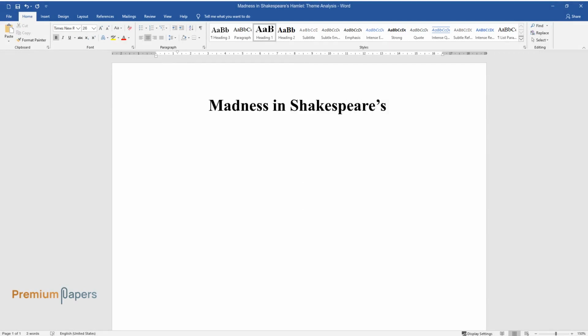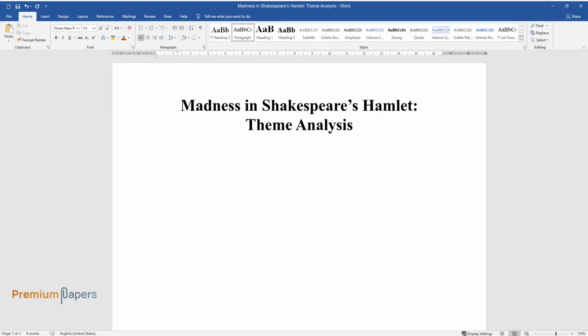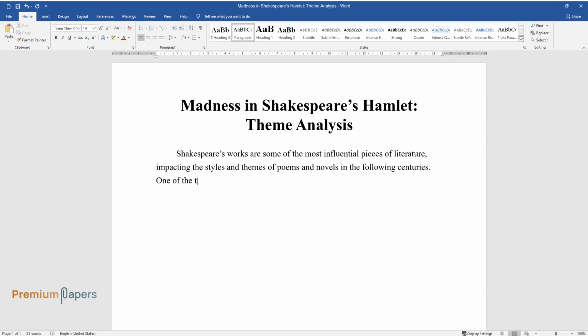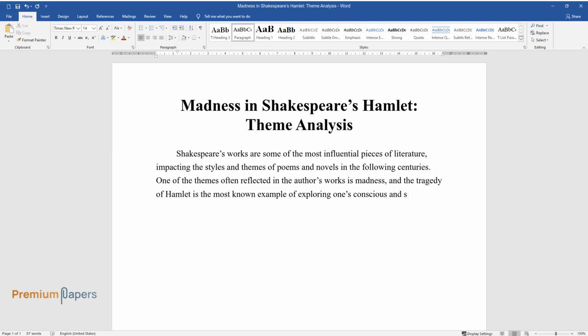Madness in Shakespeare's Hamlet, theme analysis. Shakespeare's works are some of the most influential pieces of literature, impacting the styles and themes of poems and novels in the following centuries. One of the themes often reflected in the author's works is madness, and the tragedy of Hamlet is the most known example of exploring one's conscious and subconscious mind.